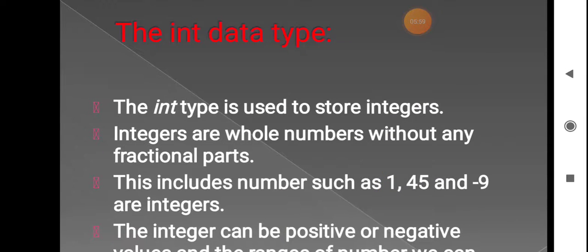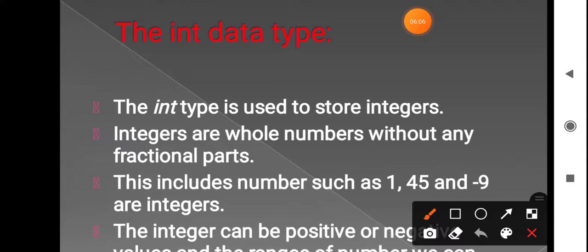The integer data type uses the type called int. That int type is used to store integers. Integers are whole numbers without any fractional parts.